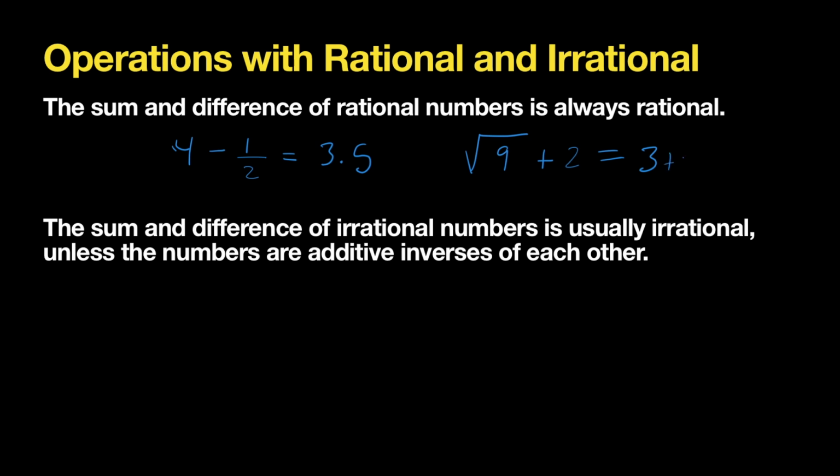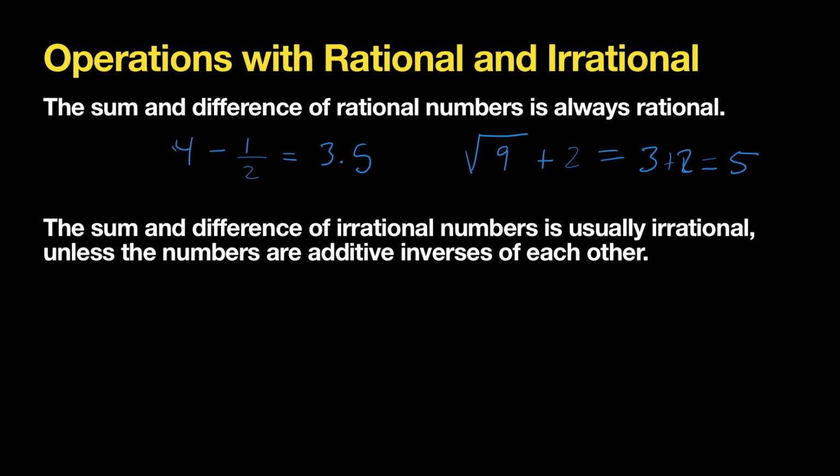3 plus 2, that's going to give us 5. So our answer, once again, is a rational number. Now, when you add or subtract numbers that are irrational, most of the time those numbers will be irrational. There are some few cases where that doesn't happen.